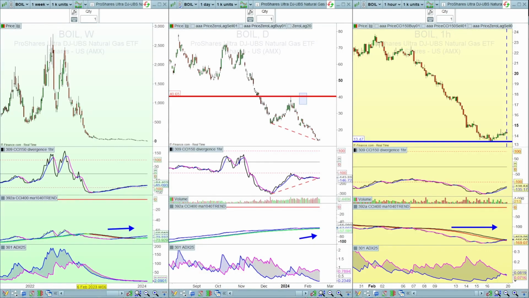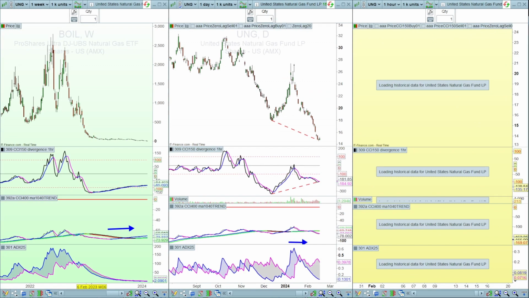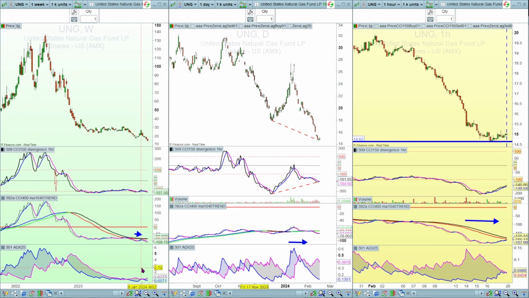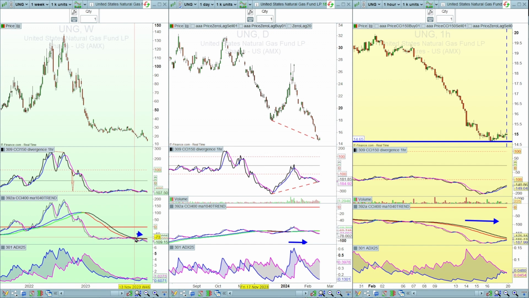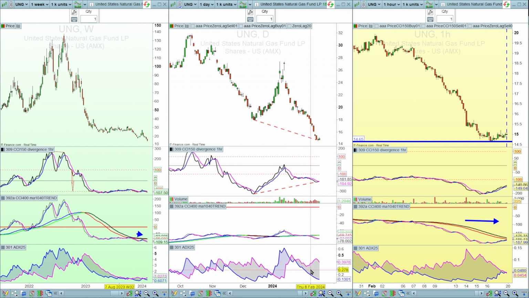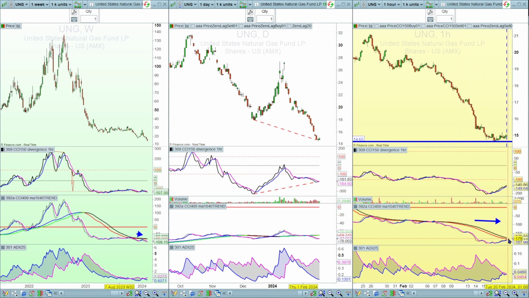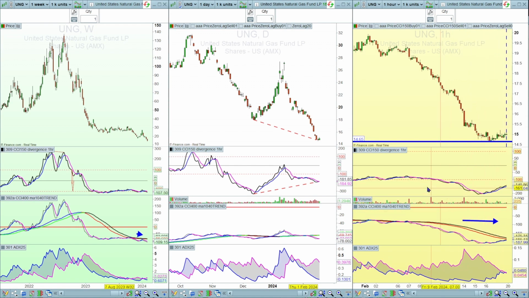Next, we look at the United States Natural Gas Fund, UNG. So let's just wait for that to populate. Here we go. So bearish on the ADX, bearish on the CCI 400, and the CCI 150 is moving in line with the price. On the daily, bearish and bullish divergence on the CCI 150, and on the hourly, fresh breakout to the upside on the ADX. The CCI 400 is also just about to kiss the CCI 400 moving average, and the CCI 150 is moving in line with the price off that support.